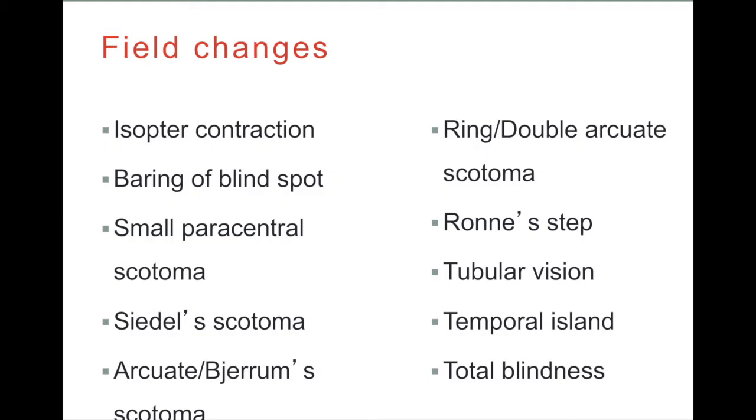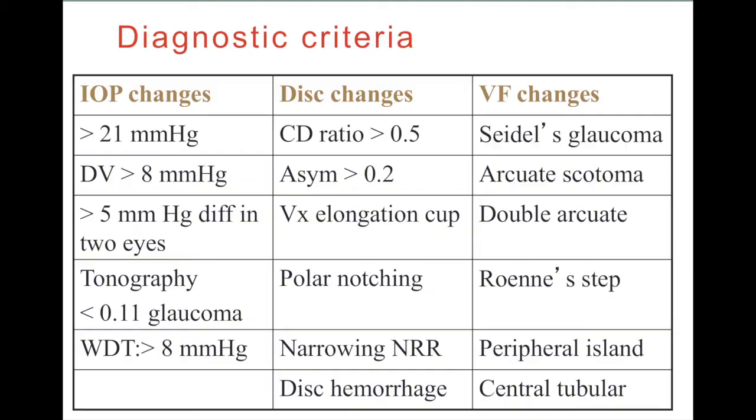So the field changes which you get serially are isopter contraction, baring of blind spot, small paracentral scotoma, which is seen as small areas of scotoma in the superonasal quadrant between 10 to 20 degrees isopter, Seidel scotoma, arcuate scotoma, double arcuate scotoma, Ronne's step, tubular vision, temporal island, and total blindness.